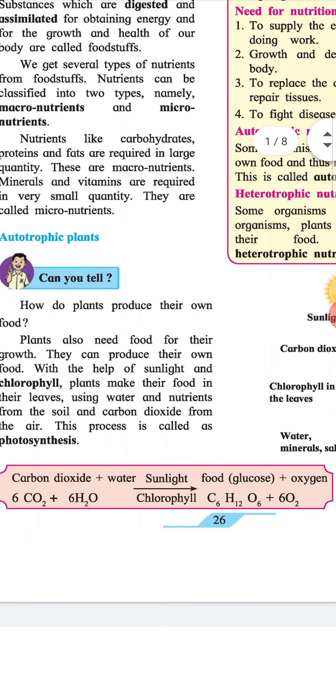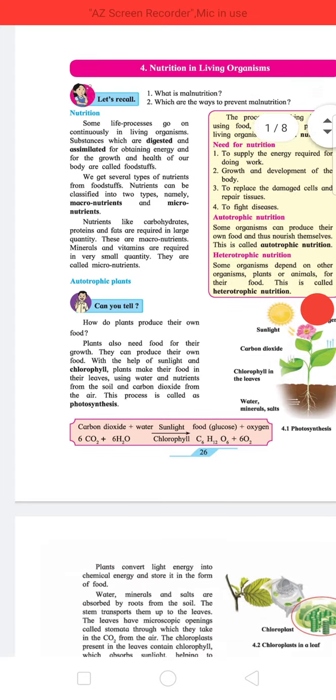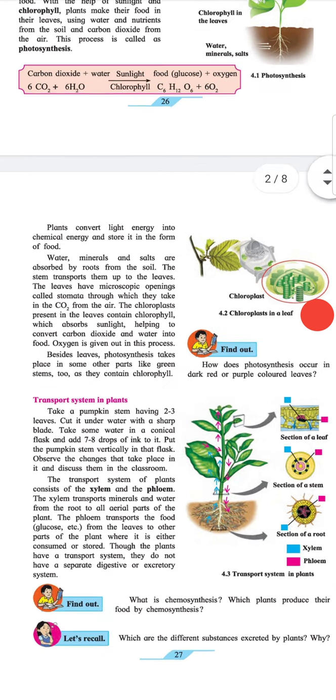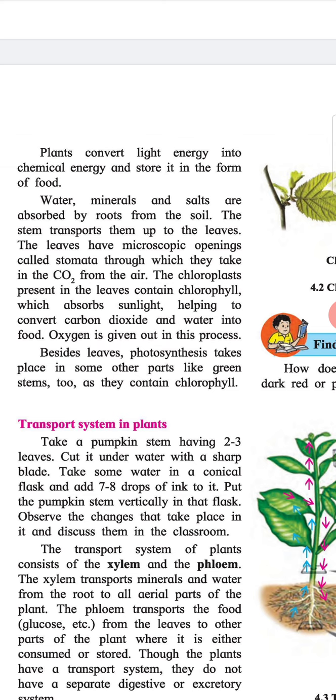Box 2. Carbon dioxide plus water in the presence of sunlight and chlorophyll give food (glucose) plus oxygen. 6CO2 plus 6H2O in the presence of sunlight and chlorophyll gives C6H12O6 plus 6O2. Plants convert light energy into chemical energy and store it in the form of food.